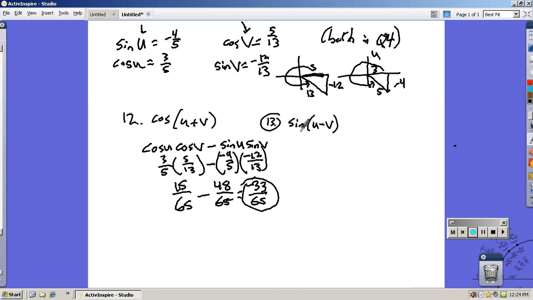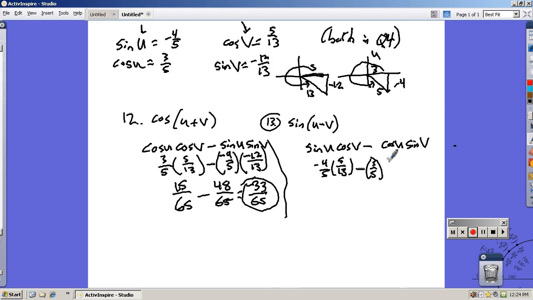So there's that. Now sine of the difference is sine of the first one times cosine of the second one, same operator, cosine of the first one times sine of the second one. So sine u is negative 4/5, cosine of v is 5/13, minus cosine of u is 3/5, sine of v is negative 12/13.